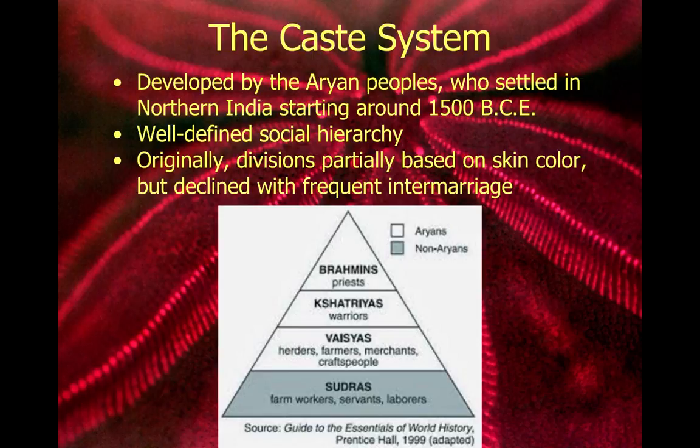And if you still go to India, it's not as apparent today, but the farther south you go in India, you do see that there is a difference in complexion. And some of this we can link back to the Aryan migration. But what we do see, obviously, is that because hundreds of years have passed, there's been a lot more intermarriage between people of different races. And so the caste system eventually doesn't really have as much to do with skin color, but it has more to do with just social class.